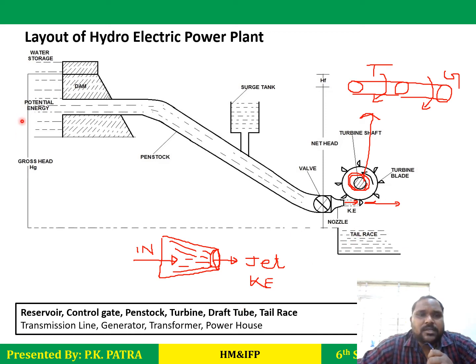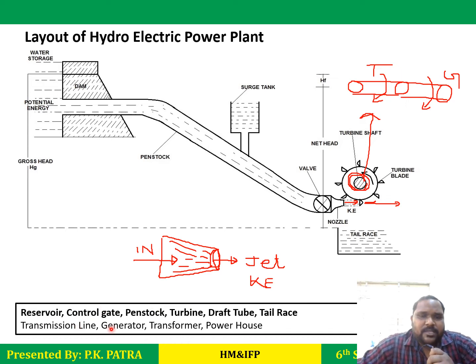What is tail race? This one is the reservoir from where water is coming, and this one is the tail race to which water is discharged. So this is the tail race. That means when the function of water ends at the turbine level, then this water gets discharged, and this discharged water will be kept here at the tail race.